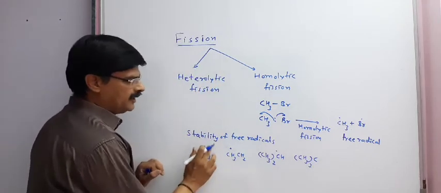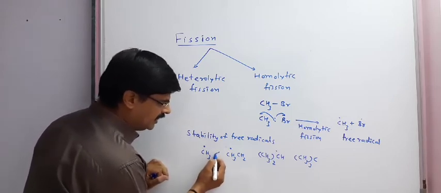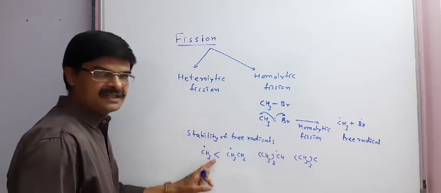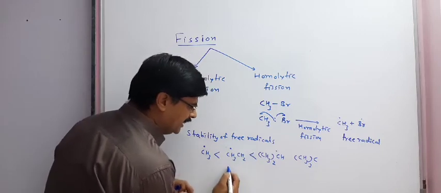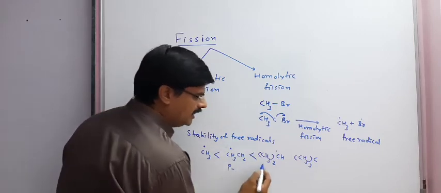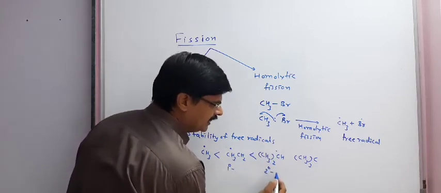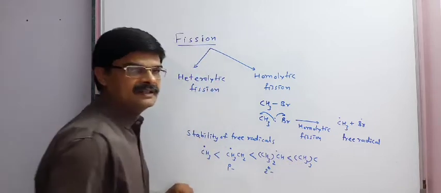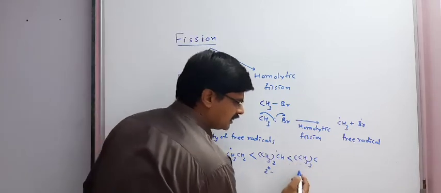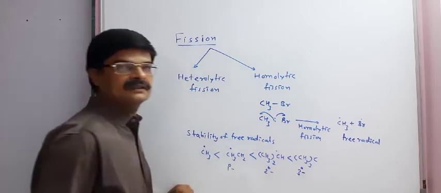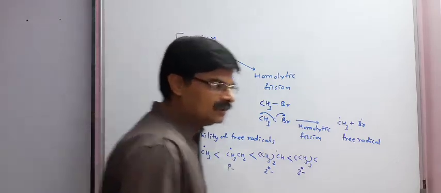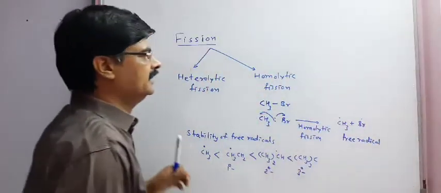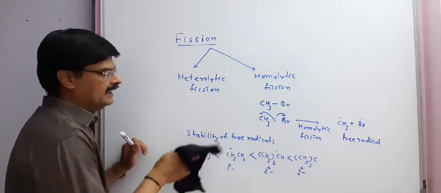As far as stability is concerned, methyl free radical is less stable than 1 degree primary, 1 degree is less than 2 degree secondary, and secondary is less stable than tertiary butyl. Now, another point we have to understand is nucleophile and electrophile.